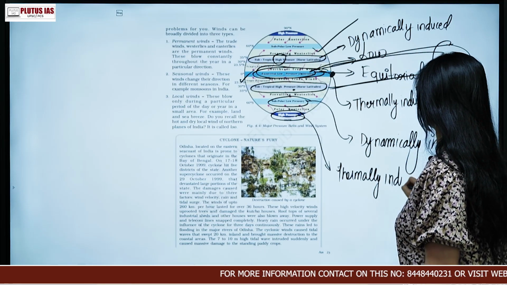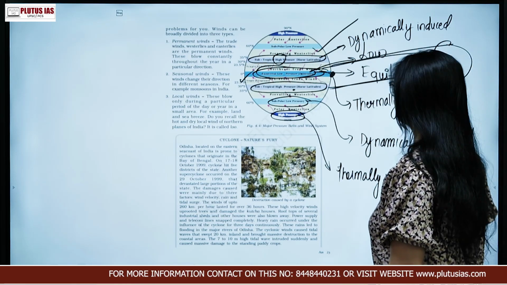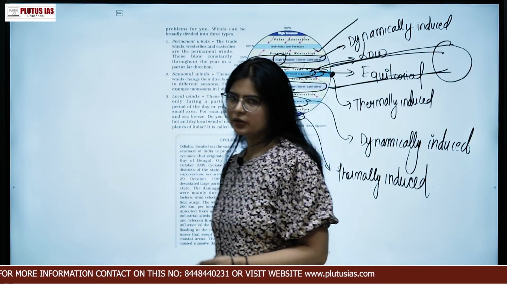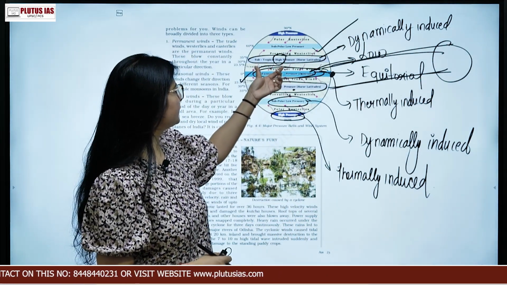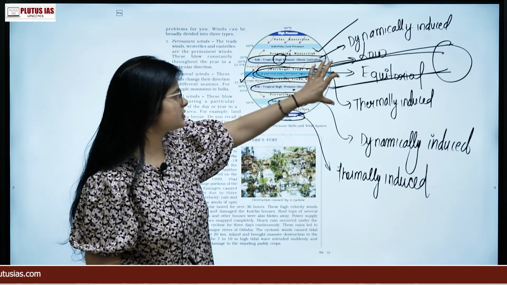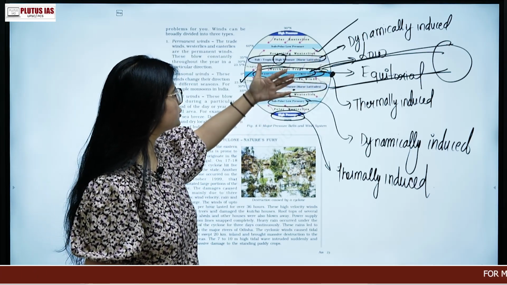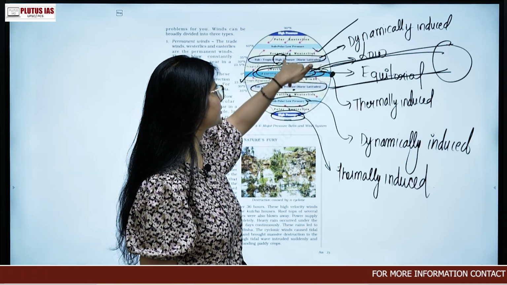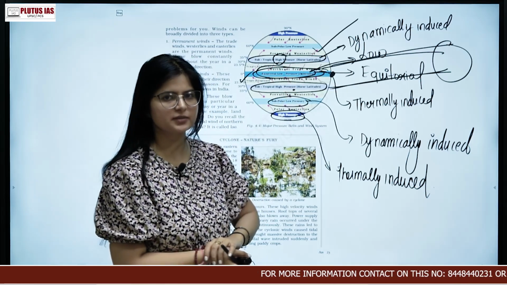What do you mean by thermally and dynamically induced? Understand. So basically, even if the tropical high pressure is getting the light, it's getting the insolation from the sun, then also you will ask why the low pressure is not here, why the high pressure has been written.